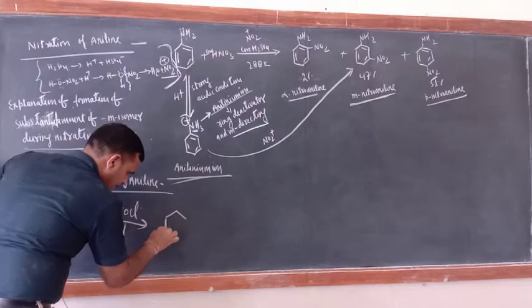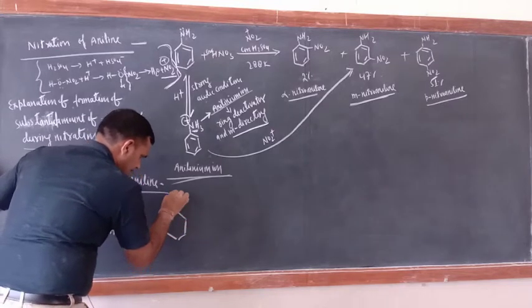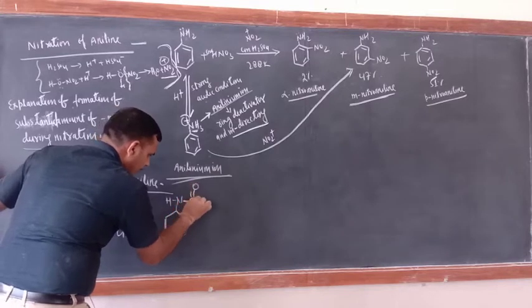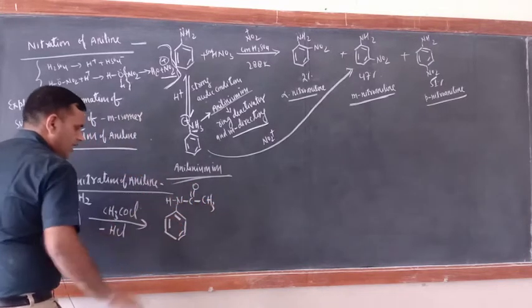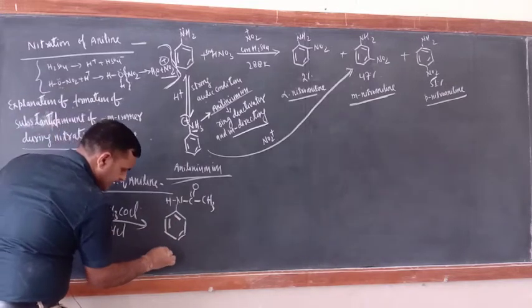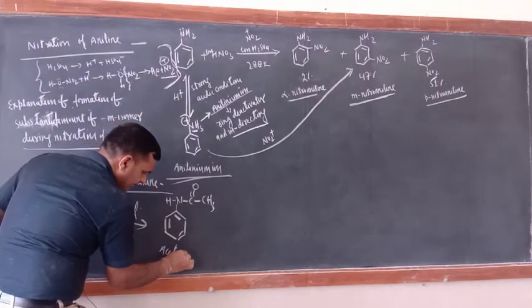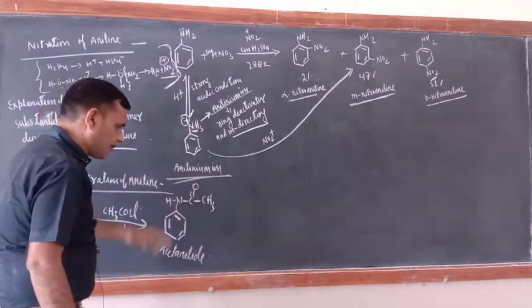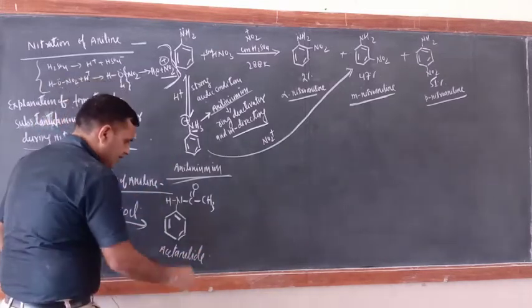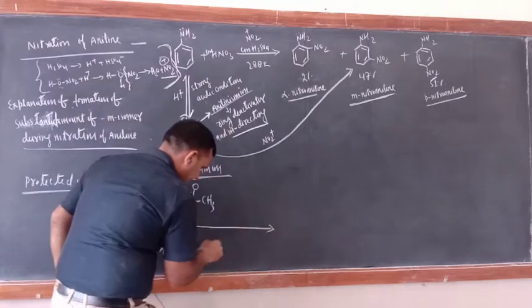Now this group would be NH C double bond O CH3. Now what have you got? You have got acetanilide.